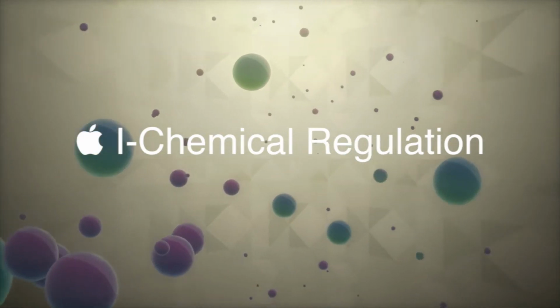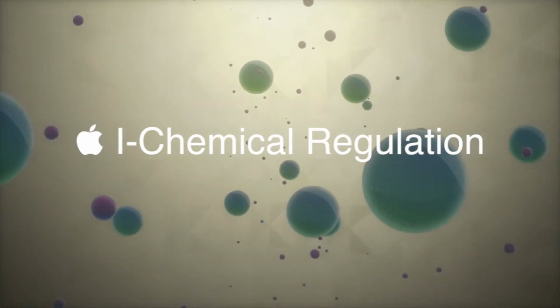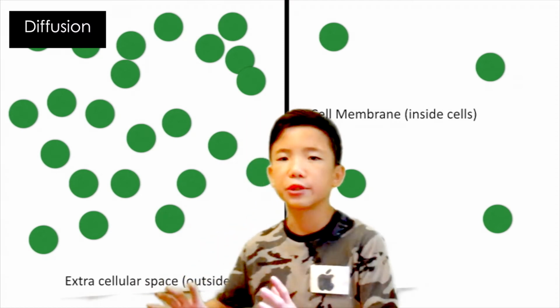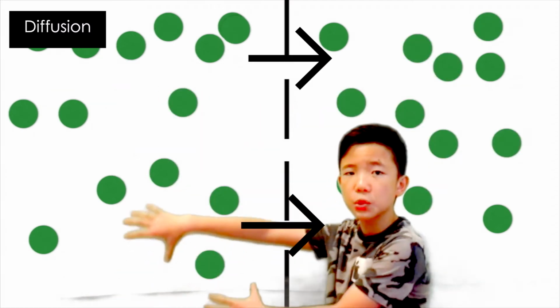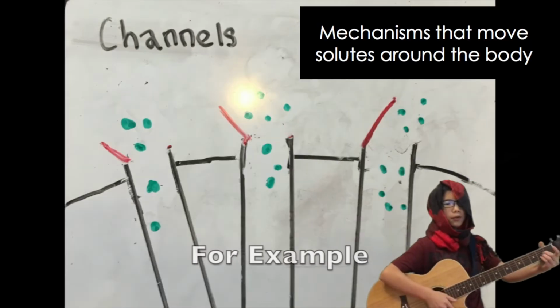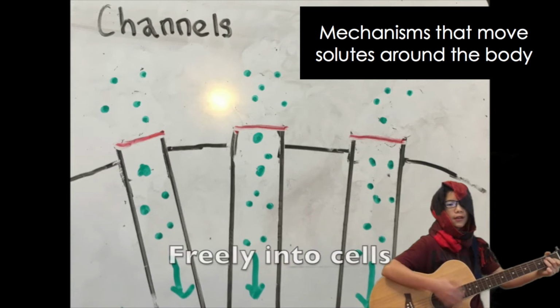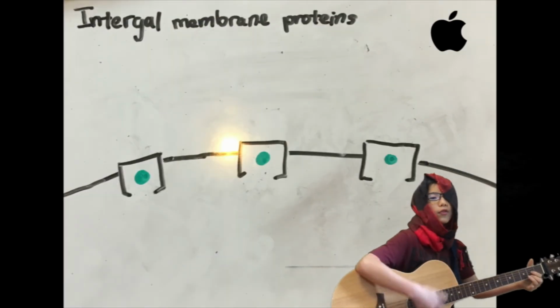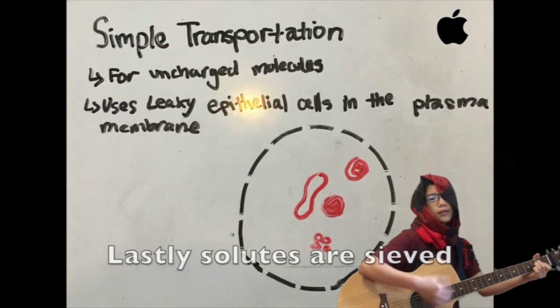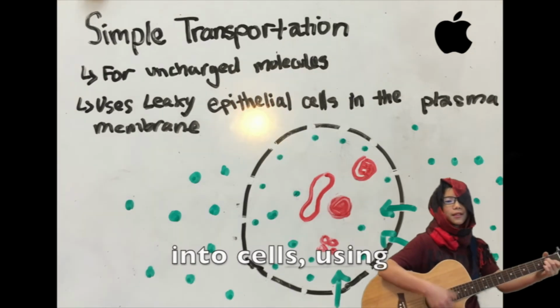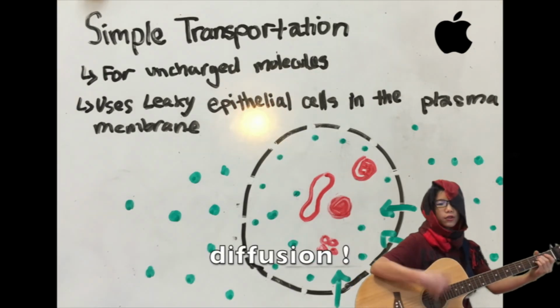Chemical concentration is a factor regulated by homeostasis. Using diffusion, where solids move from an area of high concentration to an area of low concentration, the body uses different mechanisms to move solids around. For example, using channels solids can move freely into cells, while using proteins solids move into the cells. Other solids are received into cells using simple transportation and diffusion.